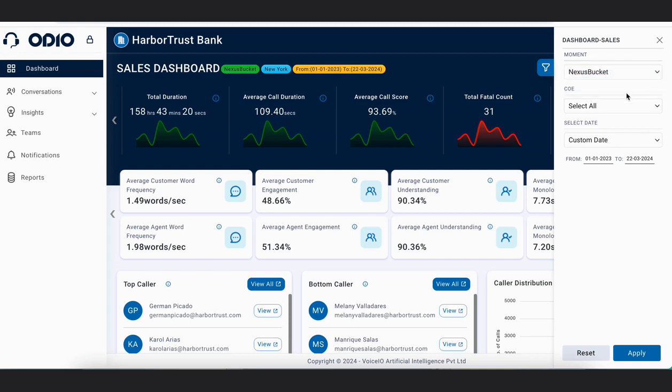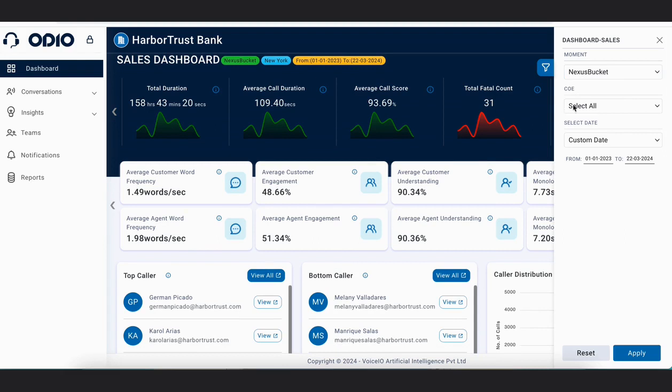And then the next filter is COE. COE is center. COE can be different locations of your contact center as well. So for example, you have two contact centers, one in New York, one in New Jersey. So you will see two drop downs here, and you can select all, or you can select a particular center which you want to select and see the data.